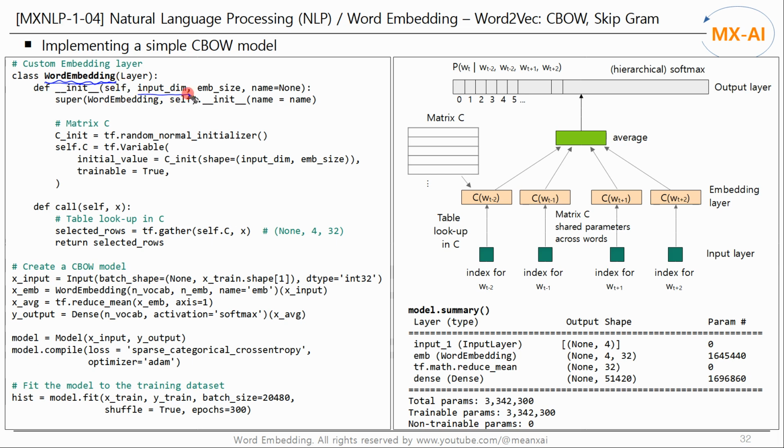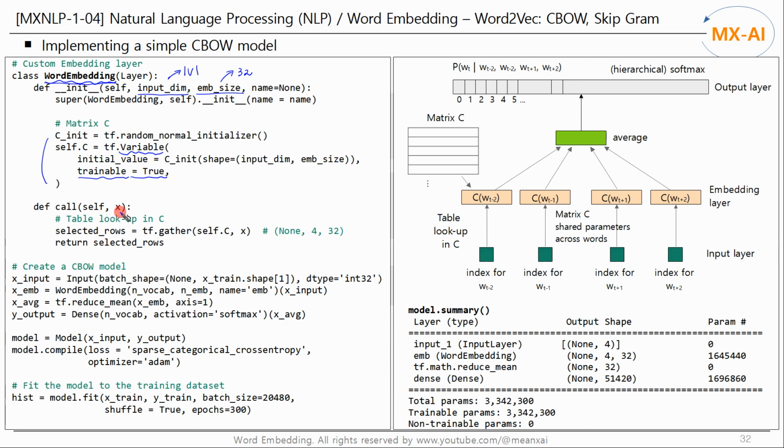The input dimension and embedding size are fed into this layer. The input dimension is the vocabulary size. The embedding size is the size of a word vector, which in our case is 32. Create a word embedding matrix C using TensorFlow's Variable. During backpropagation, each element of this matrix will be updated. This model can then generate the appropriate embedding vectors for each word.